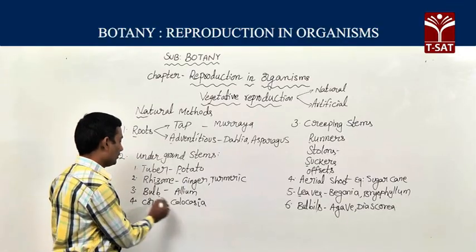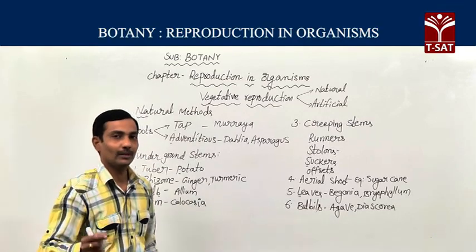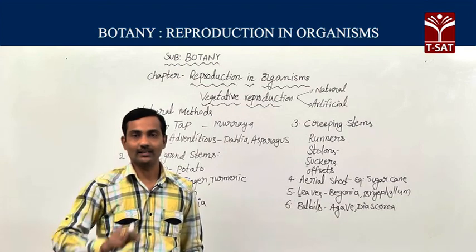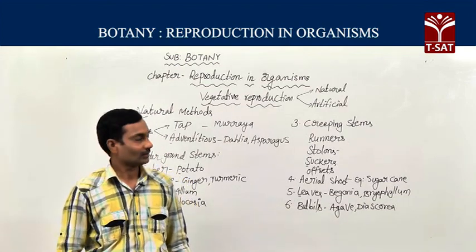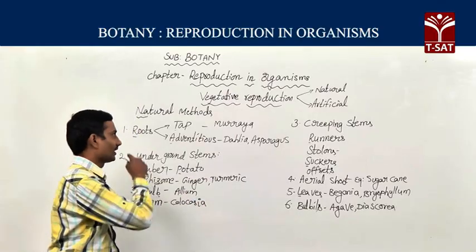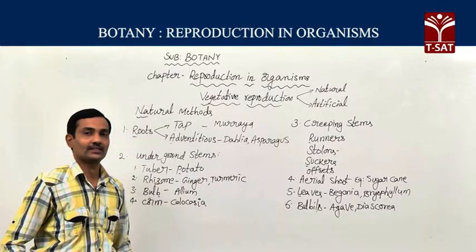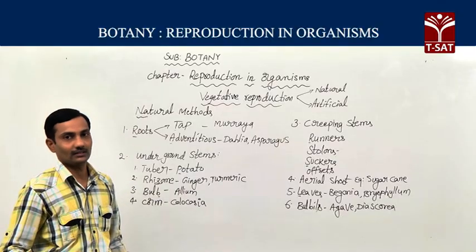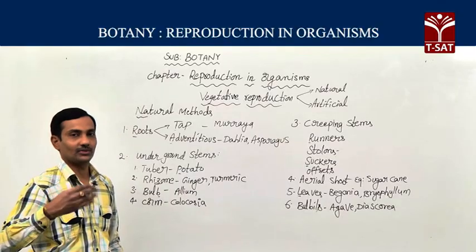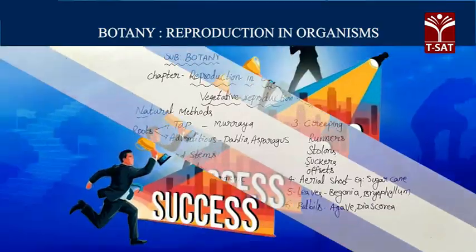Bulbils are smaller than bulbs. All these are natural methods. With the help of all these different methods, plants propagate and develop many new offspring.